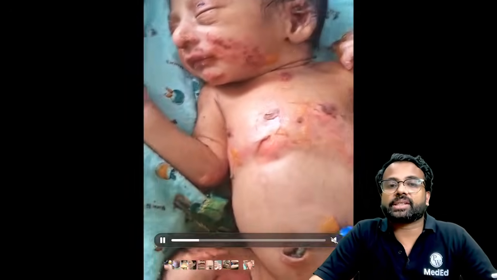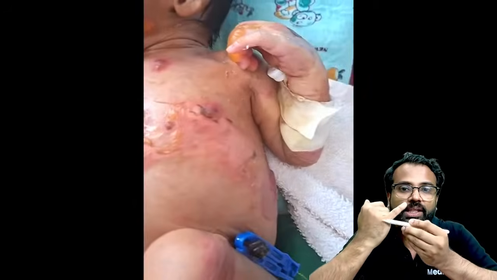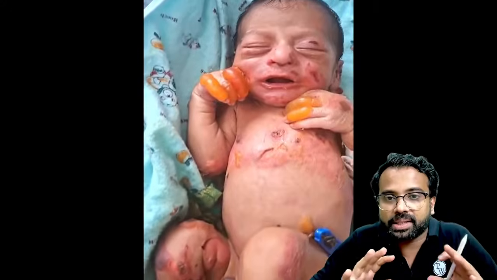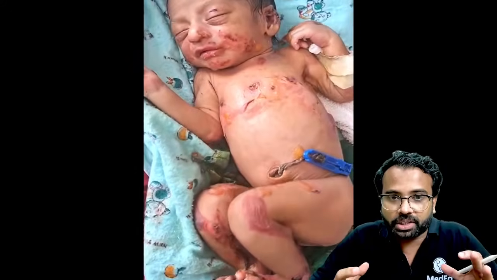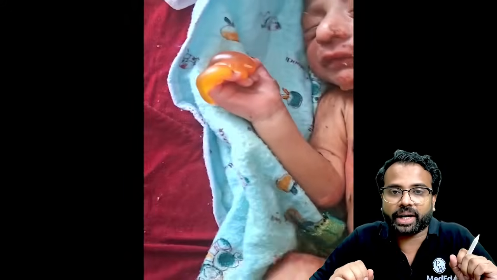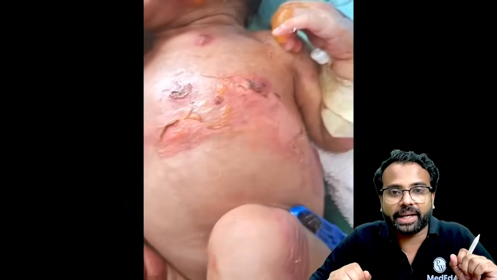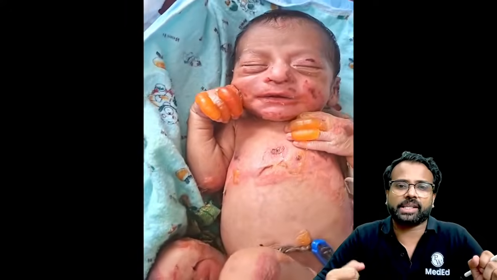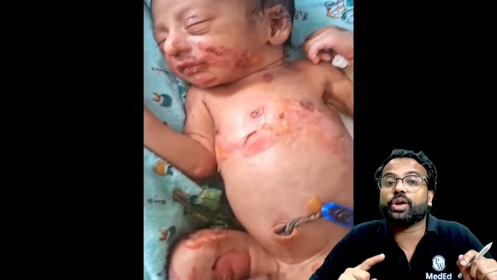You can see that there is a neonate here. The neonate has developed some bullous lesions. Can you see those bullous lesions over the extremities? They have not ruptured. And you can see that the child has developed multiple bullous lesions over the trunk and over the legs, right? Now here, what is the diagnosis most likely going to be? Are you going to think about something like pemphigus vulgaris, pemphigus foliaceus, bullous pemphigoid, especially if it is a neonate?